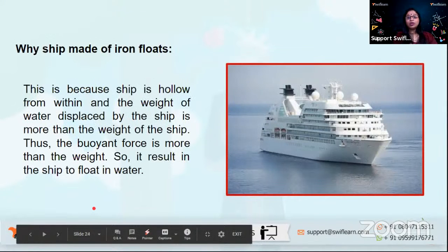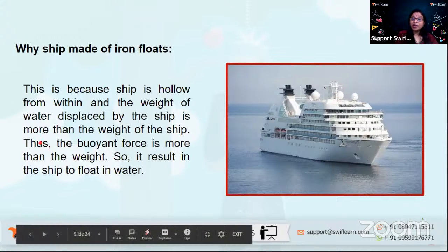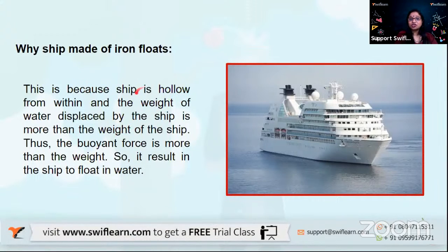Right. So now let us talk about a question that comes to everybody's mind. Ships, huge ships. Actually, they are made of iron, such heavy ships. But how do they float then? Shouldn't they be sinking, because their weight is more? Why do they float even though they are made of iron and they have more weight? It is because the ship is hollow from within.